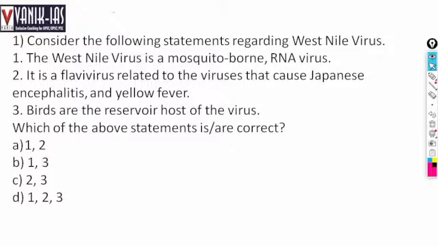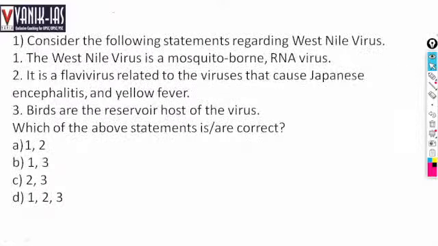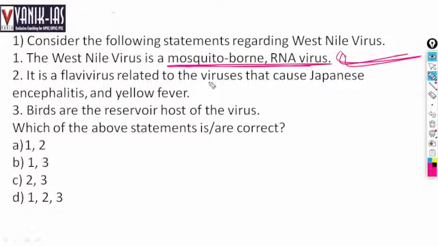Yes, it is right. It is mosquito-borne. Remember, West Nile virus is mosquito-borne, and it is an RNA virus. Mosquito-borne and RNA virus. West Nile virus.